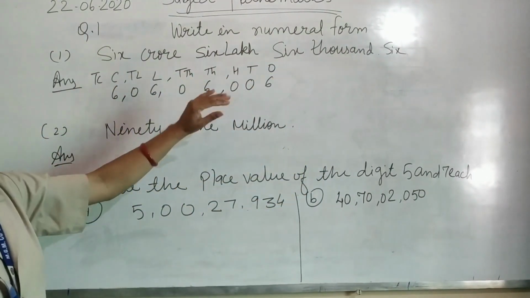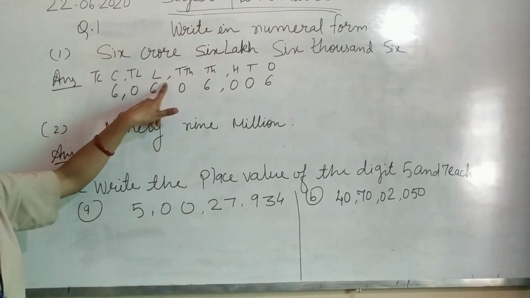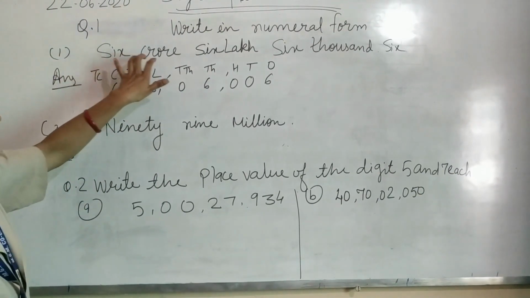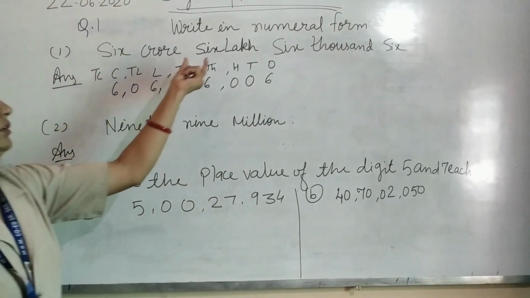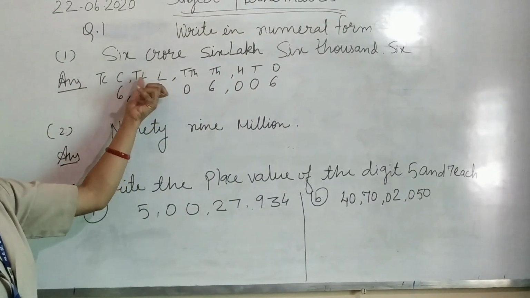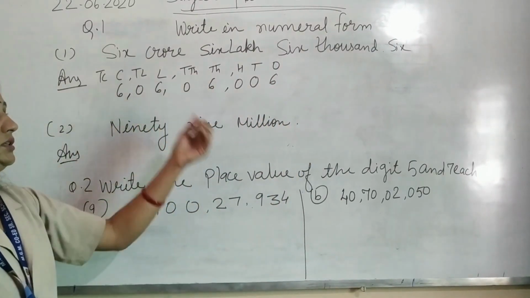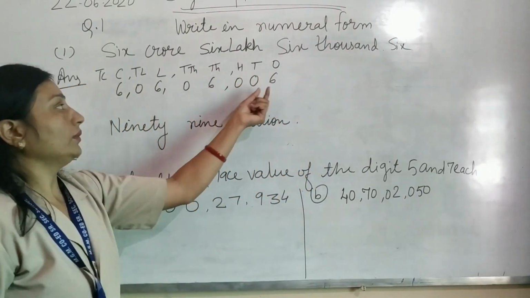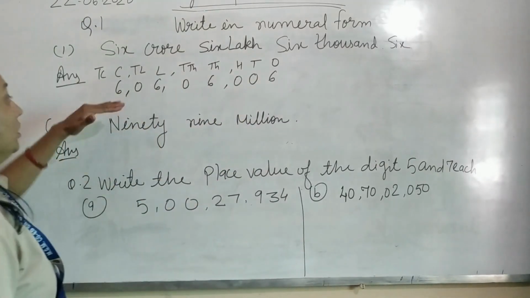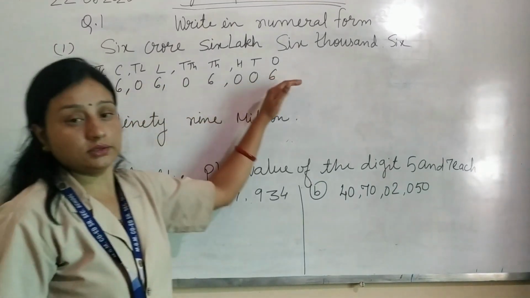First write the place values in the Indian system form: 1, 10, 100, comma, 1,000, 10,000, comma, lakh, 10 lakh, comma, crore and 10 crore. Now read again. 6 crore, 6 lakh, the place value 6 is 6 lakh, so 10 lakh place value is 0. 6,000, 1,000 place value is 6, so 10,000 is 0. 6 is the 1's place value, so 100 and 10's place value is 0. So 6 crore, 6 lakh, 6,006.